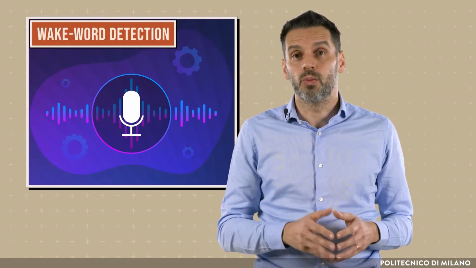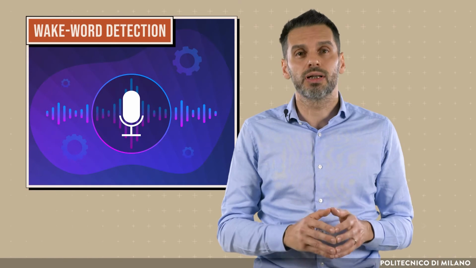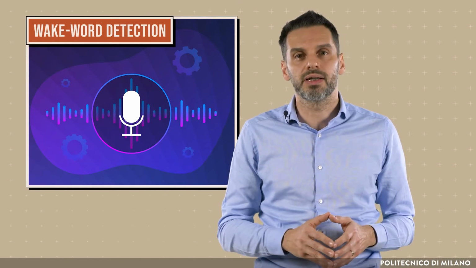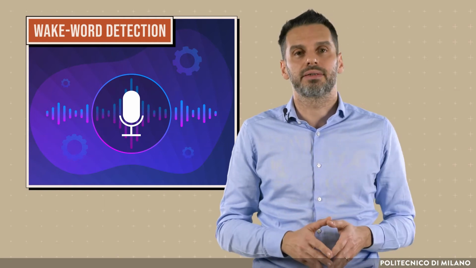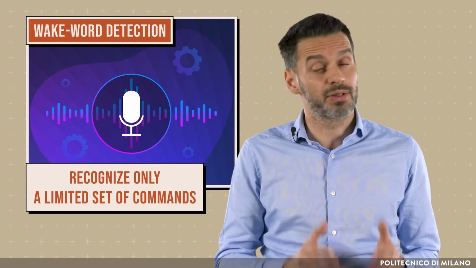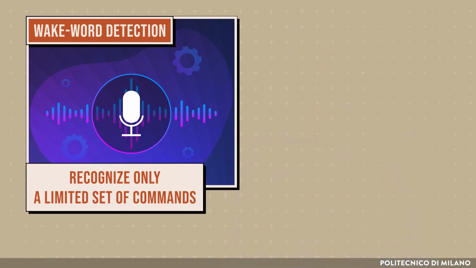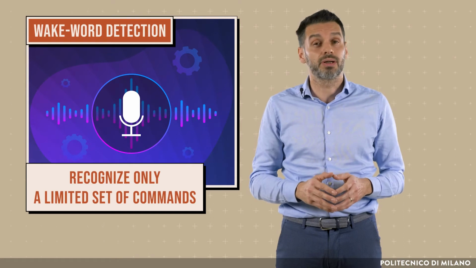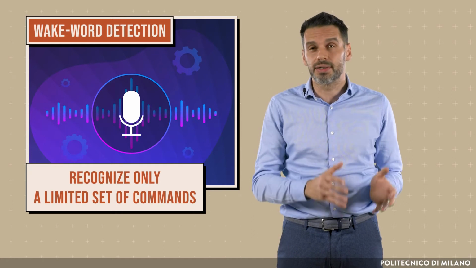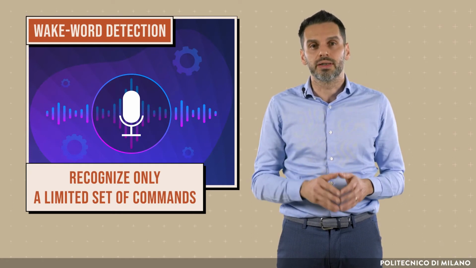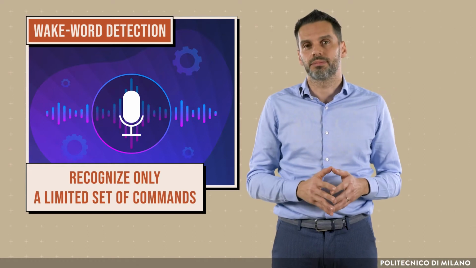Examples of AI applications for IoT are the wake word detection, where a specific vocal command is recognized by the IoT device to activate further actions or processing, such as turn on the light. Here, differently from smart speakers, IoT units are able to recognize only a limited, sometimes very limited, set of commands. But here the point is that this recognition phase is directly carried out on the device, without requiring external processing steps or without moving the speech command to the cloud for the processing.